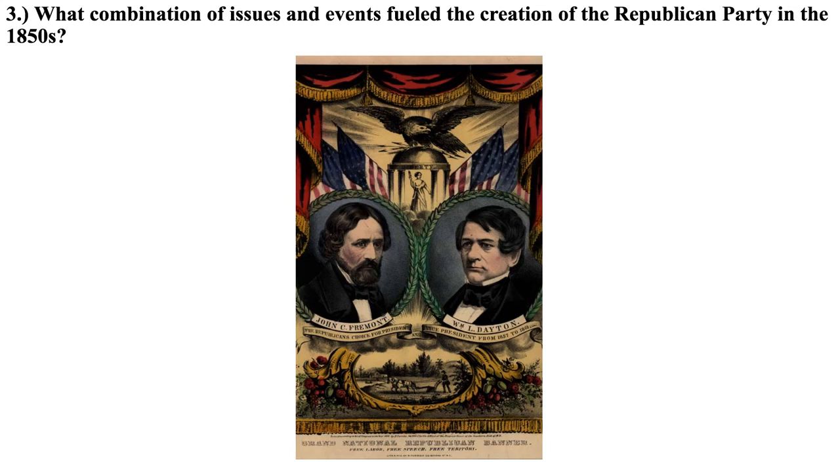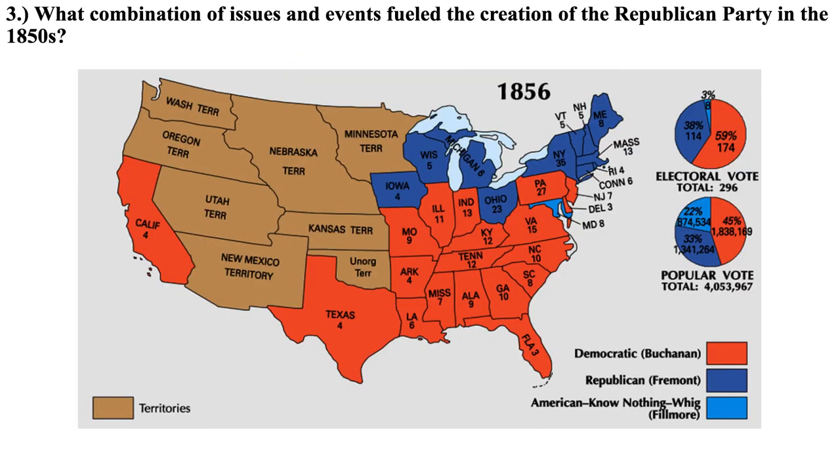Now, the Republicans lose the White House to the Democrats, but they won 11 out of 16 free states, although they won none in the South. So this is something of a victory. In fact, the Republicans refer to this as a victorious defeat, as they realize they're only going to need to win 2 more northern states in the next election in 1860 in order to win the White House.